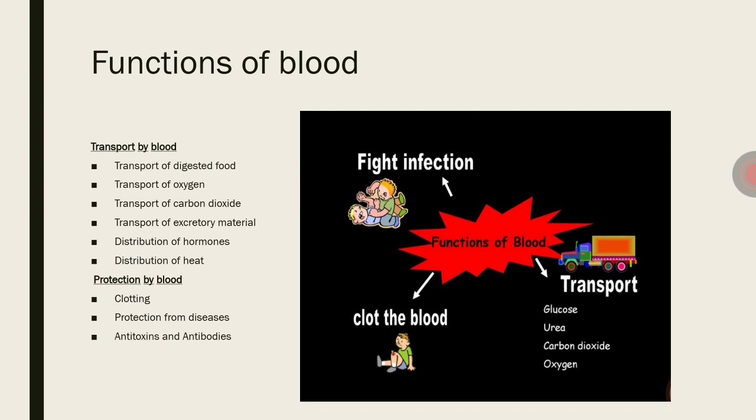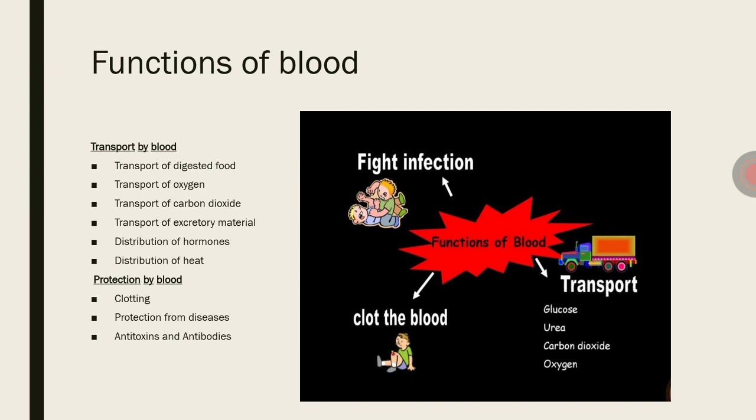The clot protects from further loss of blood and the entry of disease-causing germs.